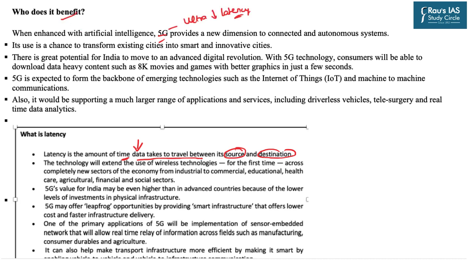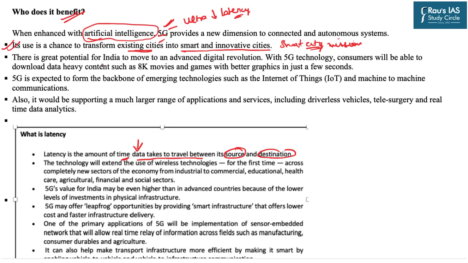Now, going by the expected benefits of this technology, the most important benefit is going to be in the field of artificial intelligence. It will provide totally new dimensions to the connected and autonomous systems. Further, it can also be used to transform the existing cities into smart and innovative cities. We know that the government had come up with the smart city mission, whereby data-driven governance will be the key feature of all these cities. And to implement data-driven governance, we must have high speed density networks. And here is where 5G will find its important role.